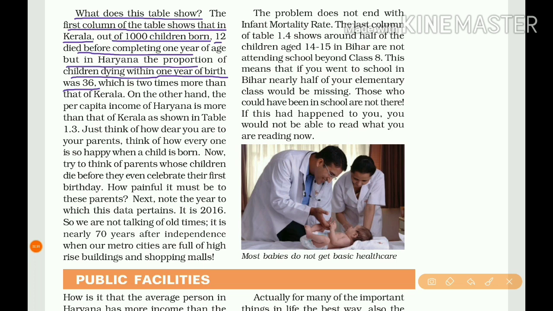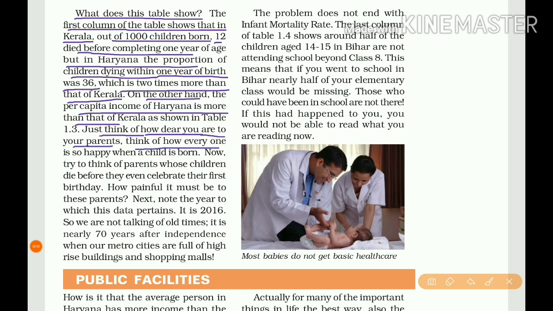So according to the table, the data is 33. Please change it, which is 2 times more than that of Kerala. On the other hand, the per capita income of Haryana is more than that of Kerala, as shown in Table 1.3.